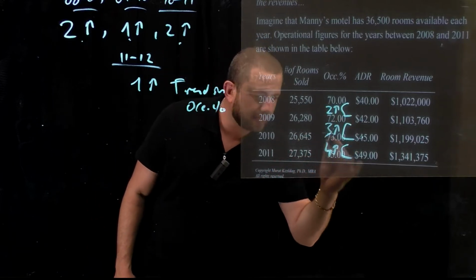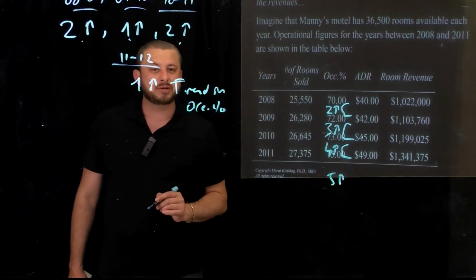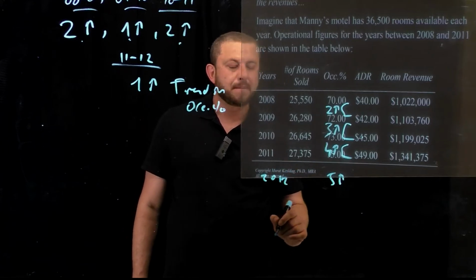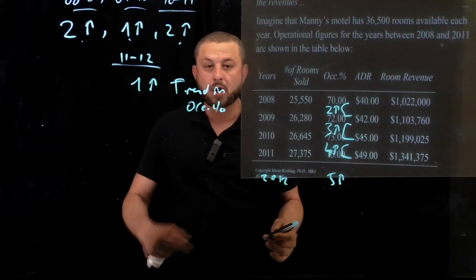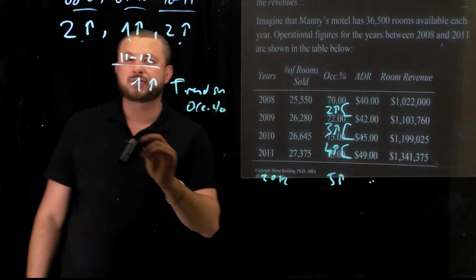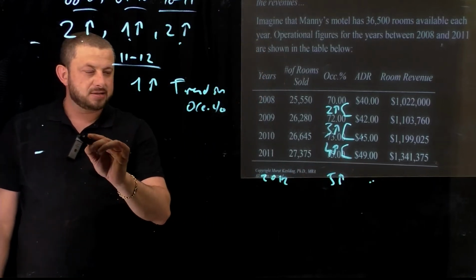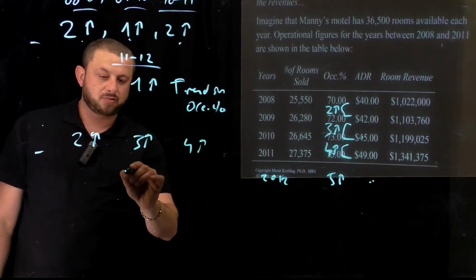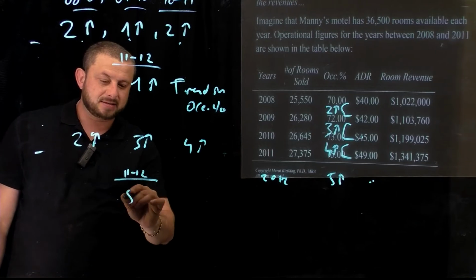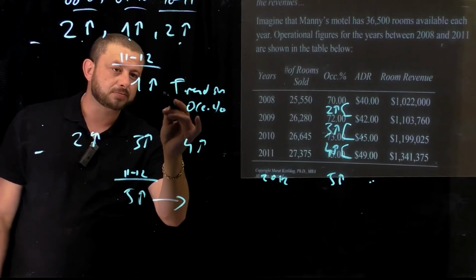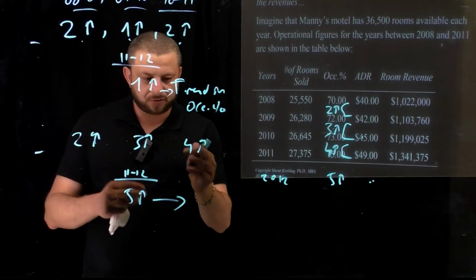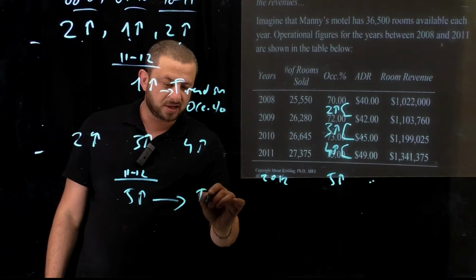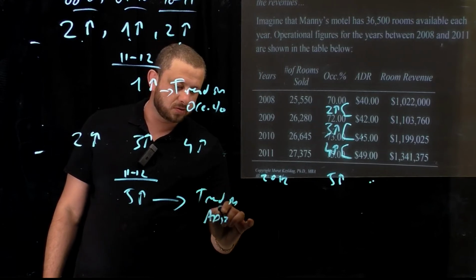2, 3, 4. Therefore, it is logical for a manager to assume that for 2012, the ADR might most likely be $5 more than the one in 2011. Therefore, we're going to create a trend over here. Our second trend is ADR 2 up, 3 up, 4 up. For the 11, 12 period, it is safe for us to increase the ADR by 5 because 2, 3, 4, 5, $1 incrementals, okay? So it will be the trend in ADR.